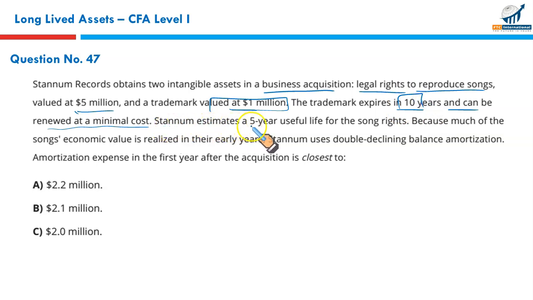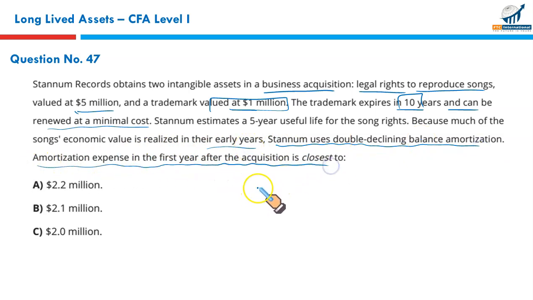Stanham estimates 5 years useful life for song rights, which has a value of 5 million, because much of the song's economic value is realized in their early years. Stanham uses double declining balance amortization. So amortization expense in the first year after the acquisition is closest to. Now we have two assets, song right and a trademark.